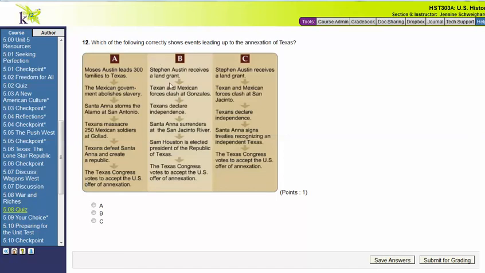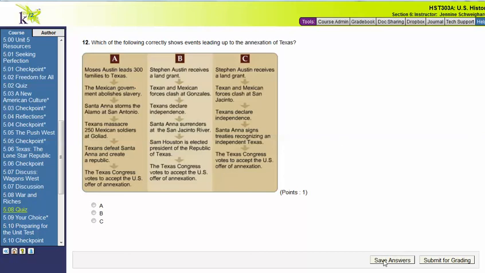Stephen Austin receives a land grant. Texan and Mexican forces clash at Gonzales. Texans declare independence. Santa Anna surrenders at the San Jacinto River. Sam Houston is elected president of the Republic of Texas. And the last one, the Texas Congress votes to accept the U.S. offer of annexation. Or is it letter C? Stephen Austin receives a land grant. Texan and Mexican forces clash at San Jacinto. Texans declare independence. Santa Anna signs treaties, recognizes an independent Texas. And then the Texas Congress votes to accept the U.S. offer of annexation.